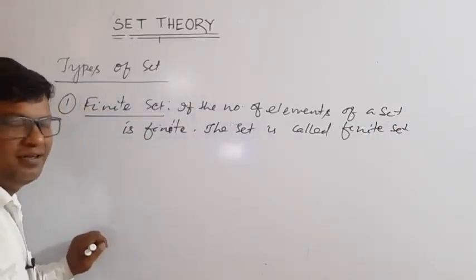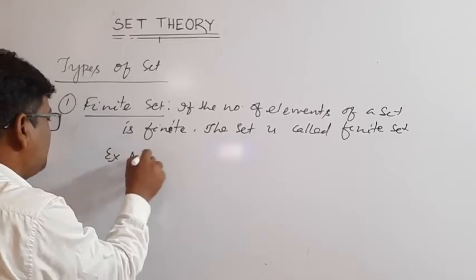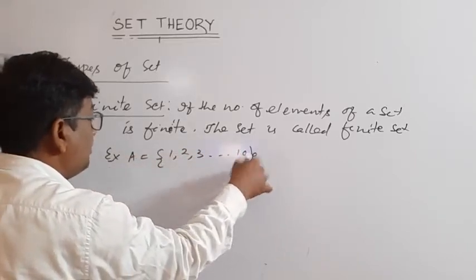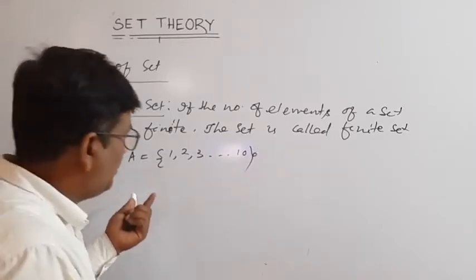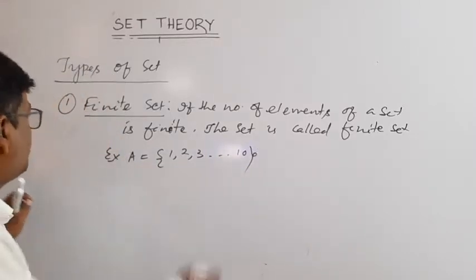For example, suppose A is equal to 1, 2, 3, dot dot up to 10. The number of elements is finite. Here the number of elements is 10, so it is a finite set.